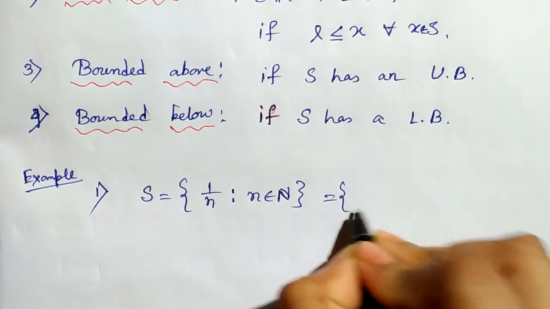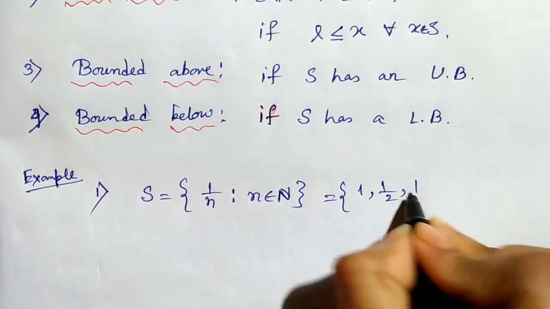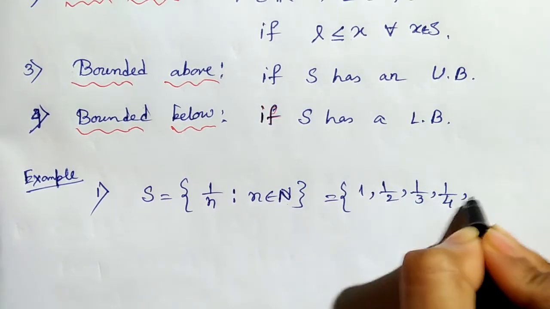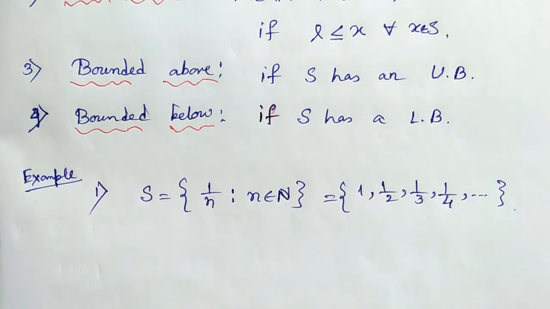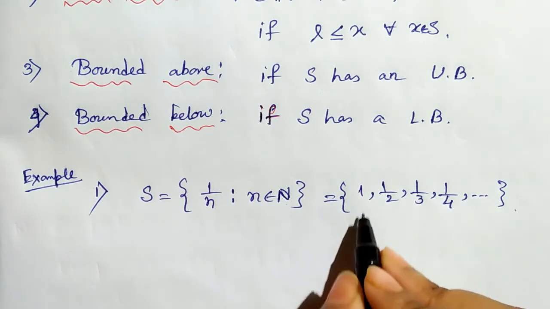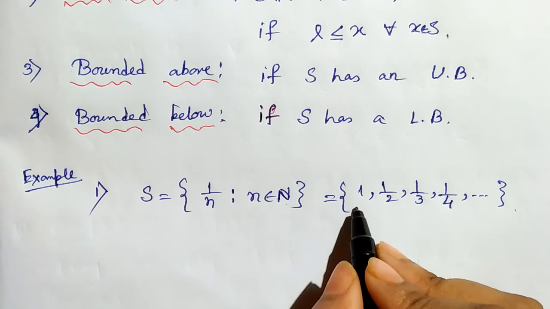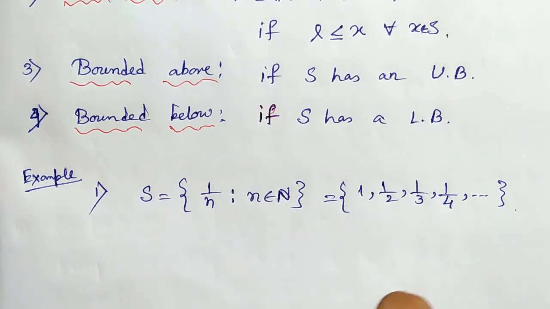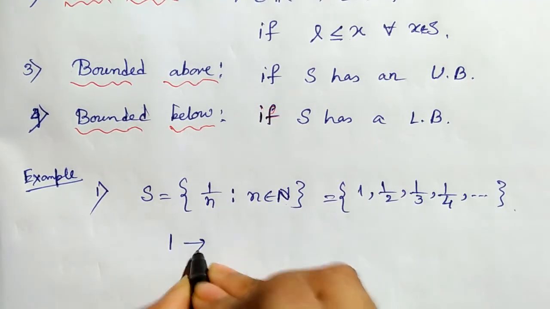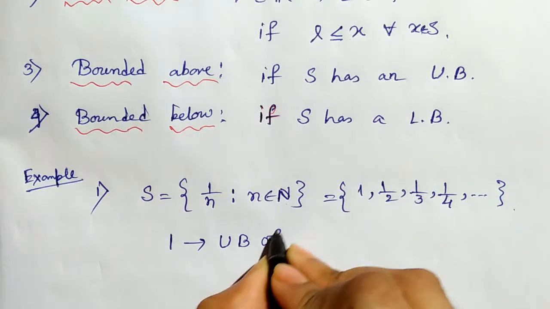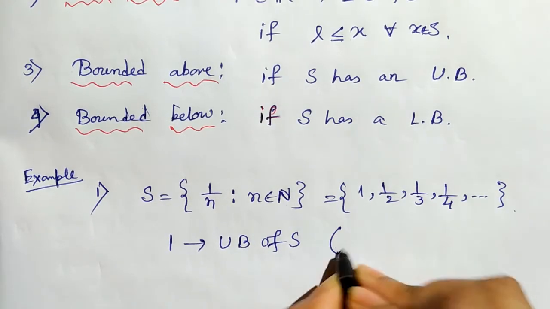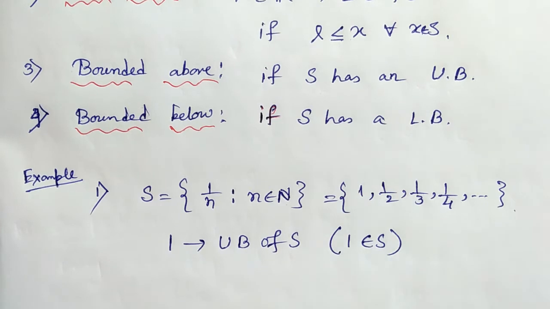That is, the set is 1, 1/2, 1/3, 1/4 and so on. Here 1 is greater than or equal to every member of S. Therefore, 1 is an upper bound of S, and also 1 belongs to this set.